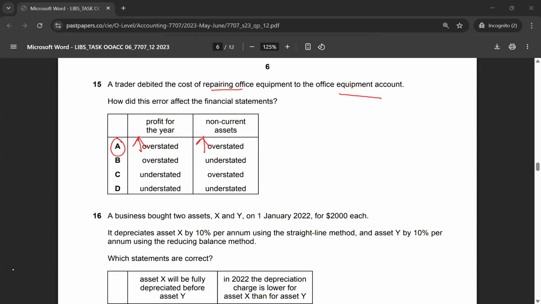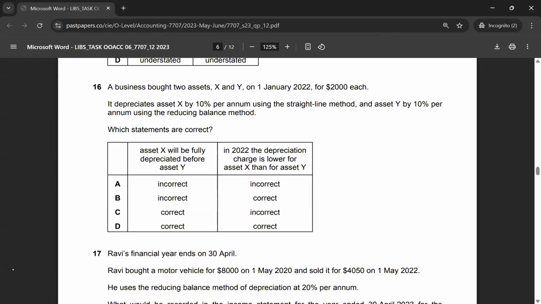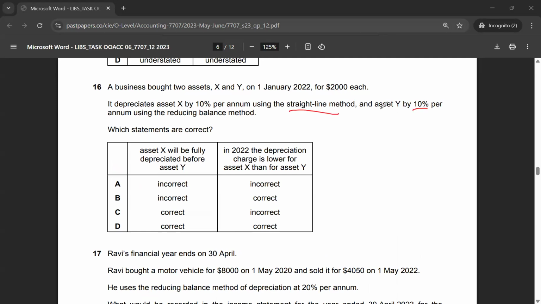Let's move on to multiple choice 16. A business bought two assets, X and Y, on 1st January 2022 for $2,000 each. It depreciates asset X by 10% per annum using the straight line method, and asset Y by 10% per annum using the reducing balance method. Which statements are correct? Asset X will be fully depreciated before asset Y.